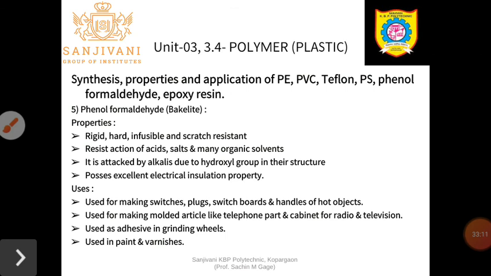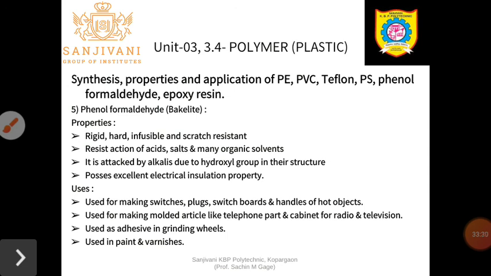Next one is the example of the condensation polymerization reaction by which we can prepare the phenol formaldehyde resin, that is bakelite. We already studied the preparation method. Generally bakelite is hard, infusible, and scratch resistant.